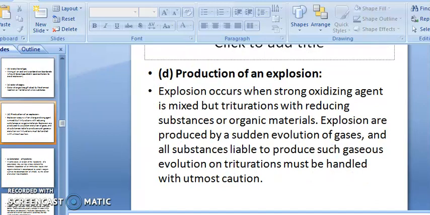Production of explosion. Explosion occurs when a strong oxidizing agent is mixed by trituration with a reducing substance or organic material. Why does explosion occur when you triturate a strong oxidizing agent with the addition of a reducing agent? Explosions are produced by the sudden evolution of gases, and all substances liable to produce such gases on trituration must be handled with utmost caution, to overcome the problem of liberation of gas.